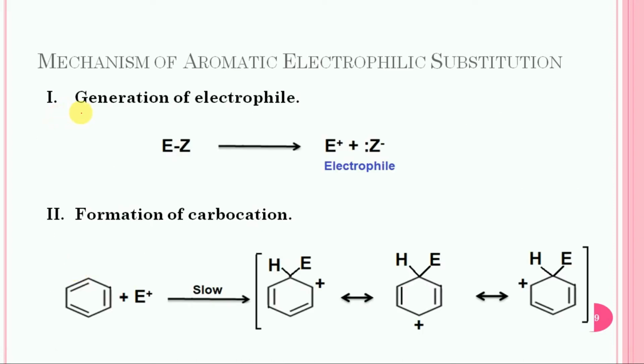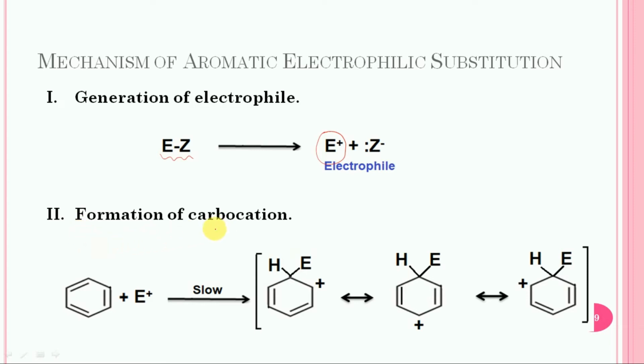The first one, that is the generation of the electrophile, is the preliminary step, and it involves the generation of the electrophile E positive from this hypothetical reagent. And this electrophile is electron deficient and it is always in search of an electron rich center. Then step number 2, formation of carbocation.